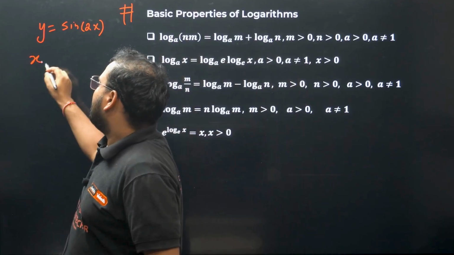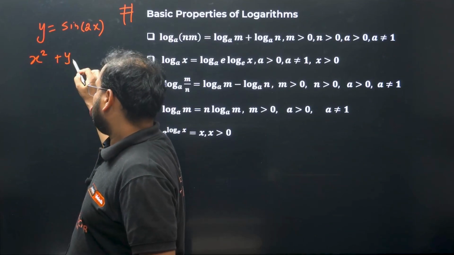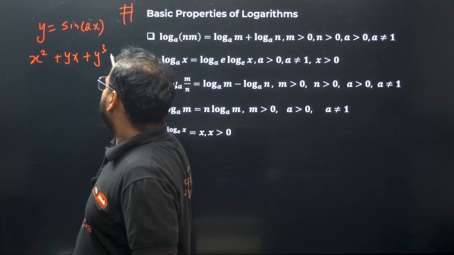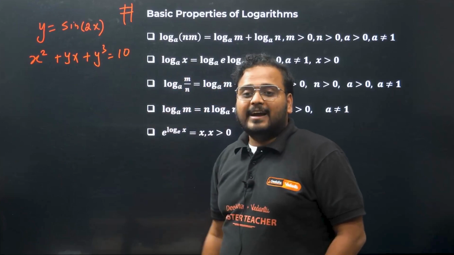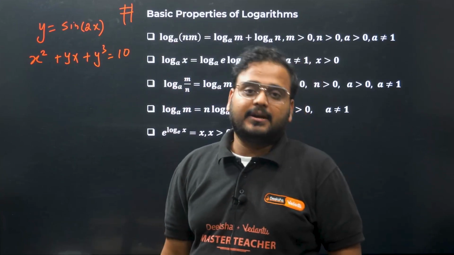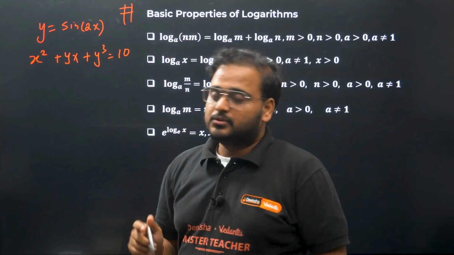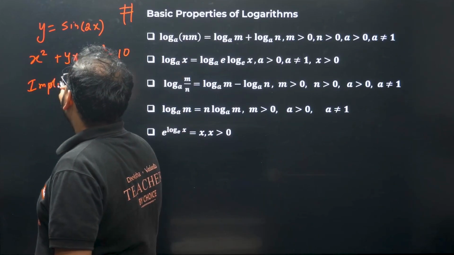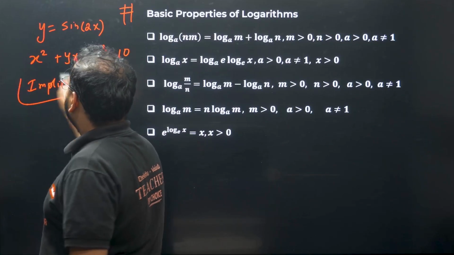Of course, this is very simple to differentiate, but in some cases you will not have the function clearly written. You'll have x square plus yx plus y cube equals something, let's say 10. Now they're asking you to find the derivative in this case. How do you find that? This is the case where the subject y is not given clearly, so this is called an implicit function. This is one of the cases where a lot of questions come.